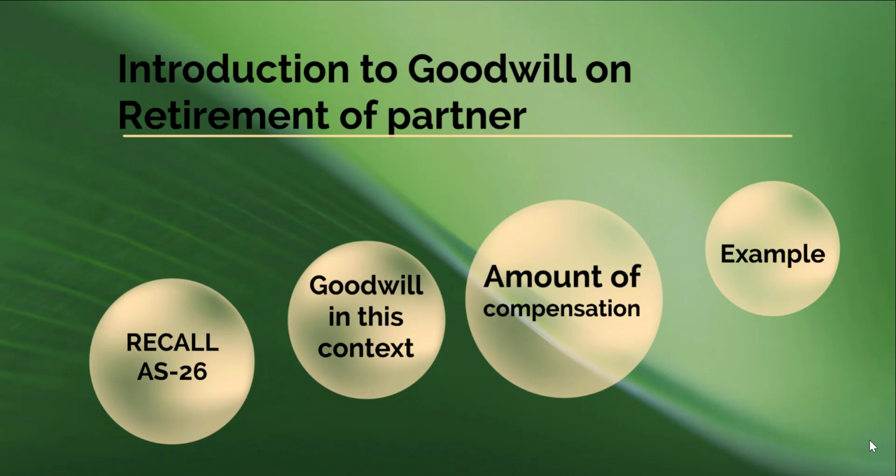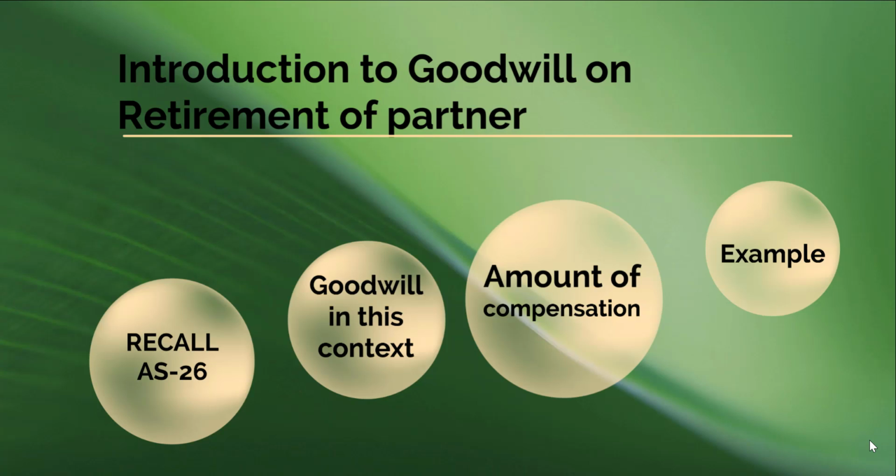Hi, in this section, we will deal with the second issue that needs to be addressed at the time of retirement of partner, which is valuation and adjustment for goodwill. In this introductory video, we will recall Accounting Standard 26.